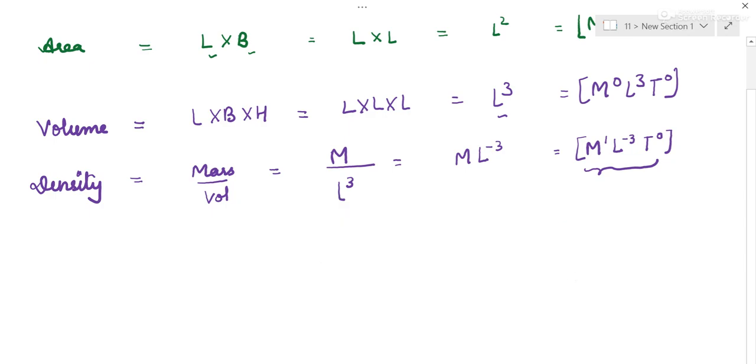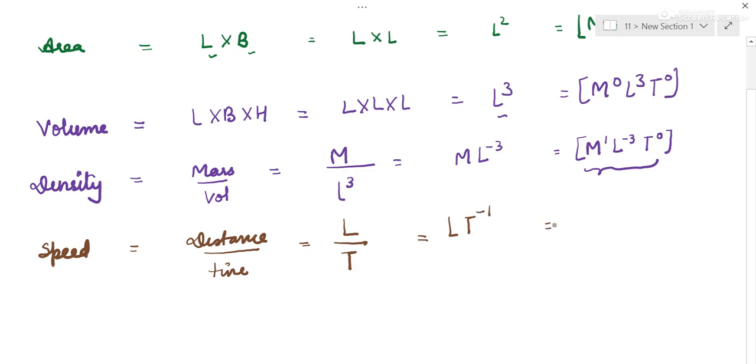Now let us do speed. Speed is distance upon time. Distance is kind of length. Time is capital T. So it can be written as L T to the power minus 1. So this is equal to mass to the power 0, L to the power 1, and time raised to the power minus 1. This is speed.